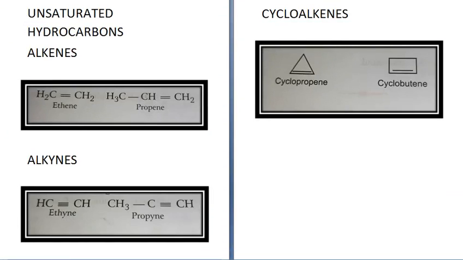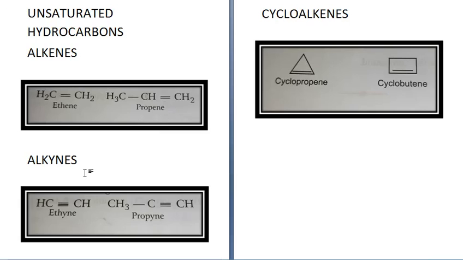Now in unsaturated hydrocarbons, they contain carbon-carbon multiple bond. There can be a double bond or a triple bond, or it can have both double and triple bond. Okay, now in this, the first category is alkenes. Alkenes are open chain hydrocarbons having one carbon-carbon double bond. Alright, like see over here, CH2 double bond CH2. This is ethene. CH3 CH double bond CH2. So there is a double bond, so it becomes an alkene. Propene, 3 carbons, so propene.